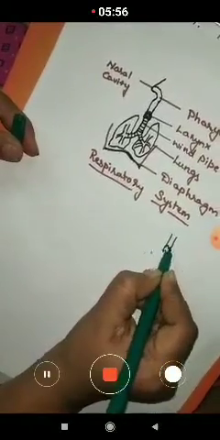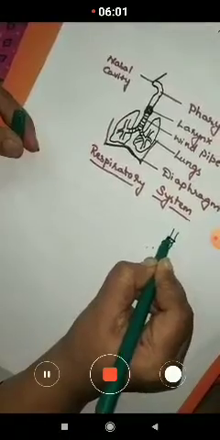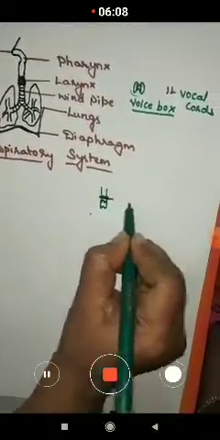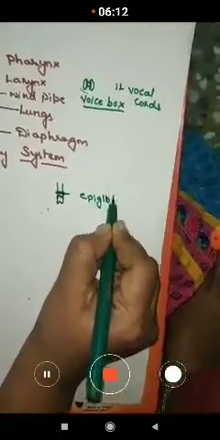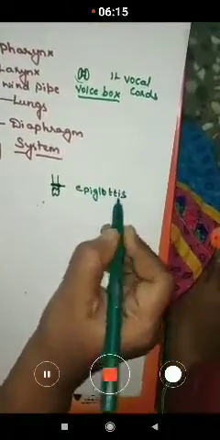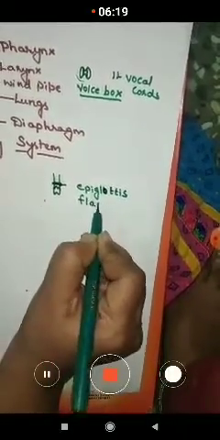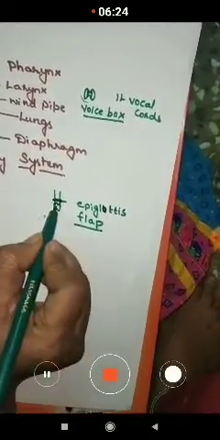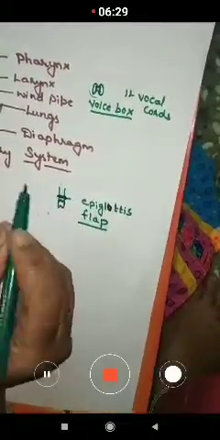At the opening of the pharynx into the larynx, there is a glottis, and this glottis has a flap called the epiglottis. You have to remember that a flap called the epiglottis is present at the opening of the pharynx into the larynx.